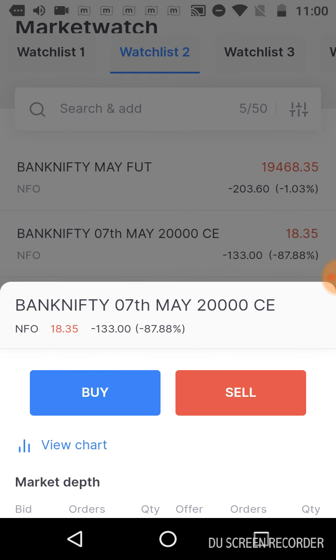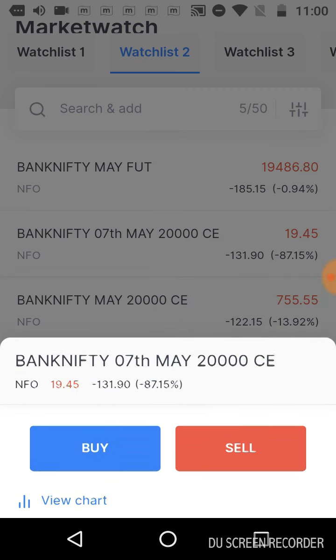You can trade this 20,000 CE, but the required margin is very high, almost 1 lakh. So if you want to trade 5 lots, you require 5 lakh. If you assumed it would decrease, you might have gained almost 130 points by selling these options this morning.